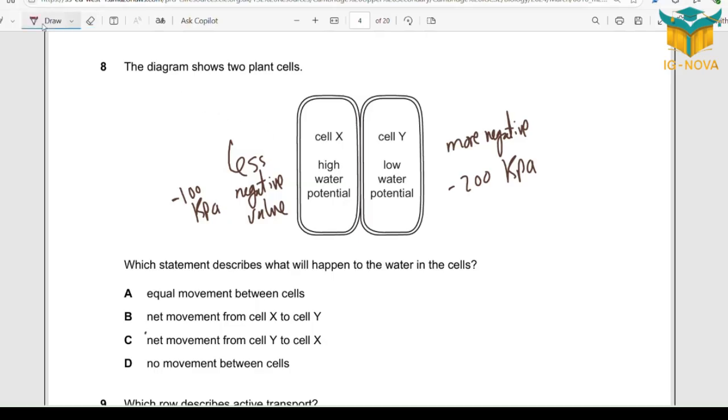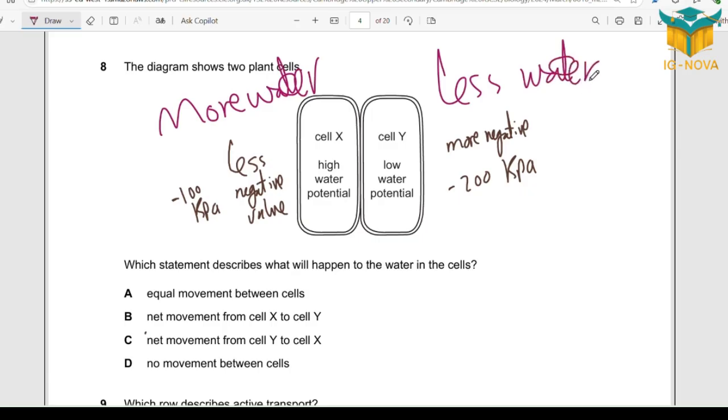Here there is more water, and here on this side less water. So don't forget, for osmosis we need net movement. Equal movement is rejected here because they are unequal in their potential. No movement is wrong because we do have net movement, and water moves every now and then. The point is we need net movement from the less negative to the more negative, or from the higher water potential to the lower water potential, or from X to Y. So I need movement from X to Y. So option B is correct.